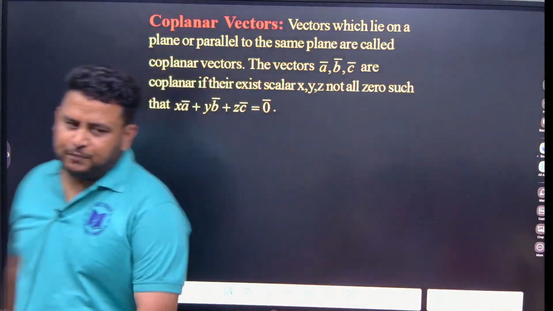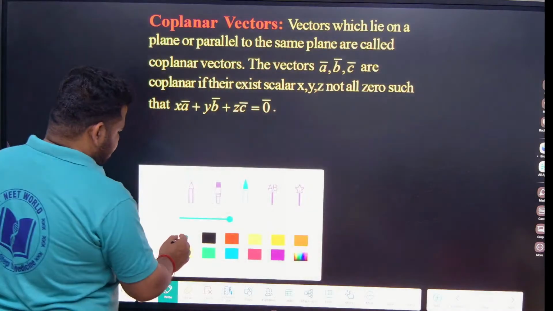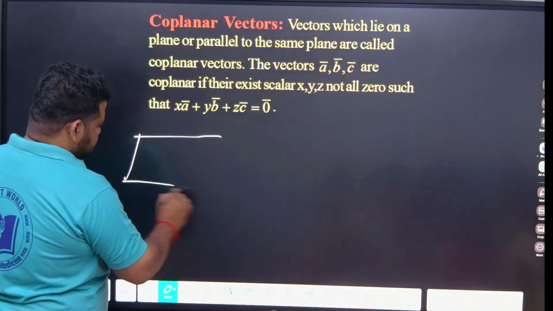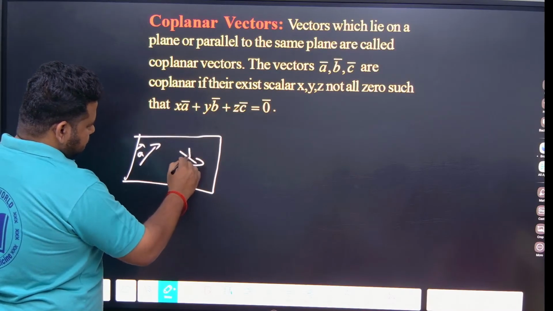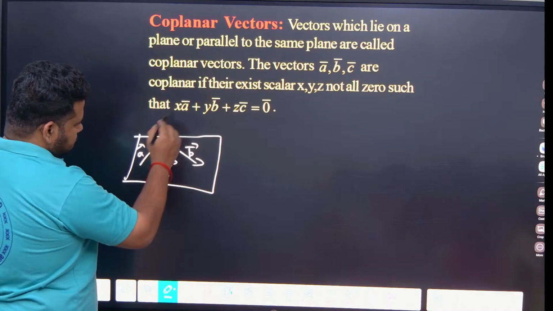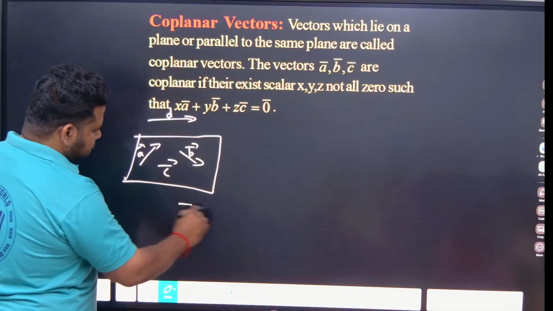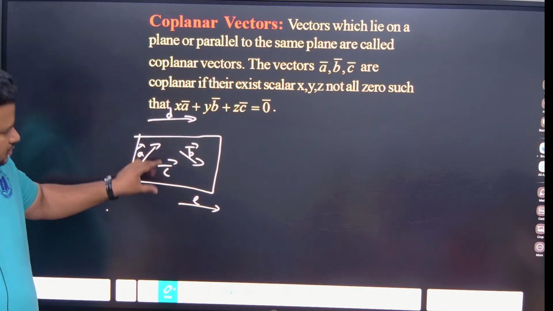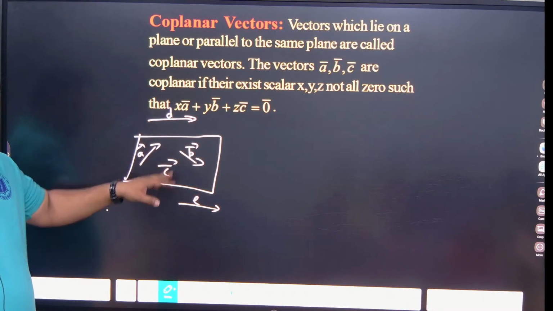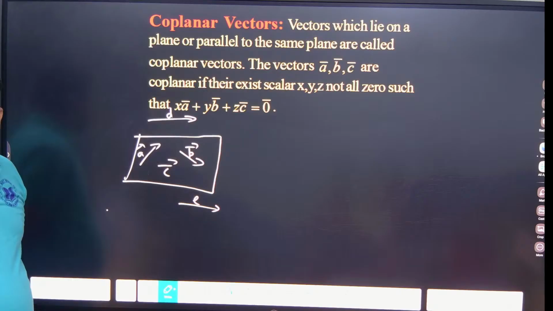Now we will be studying about coplanar vectors. That means the vectors are lying on the same plane. Now observe here. My question is, are these vectors A, B, C definitely coplanar? They are lying on the same plane. I am asking about vector D and E, are they coplanar or not?